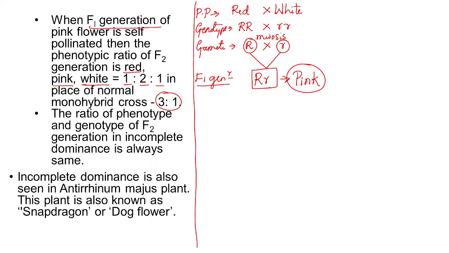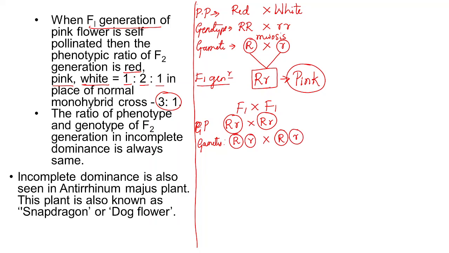Then he got confused and he crossed F1 with another F1. Capital R small r is crossed with capital R small r. This is the genotype of the parent. And what about the gametes? The gametes are capital R and small r crossed with capital R and small r. So when this is done, let us put the Punnett square.